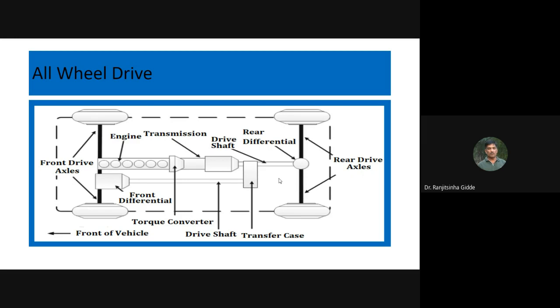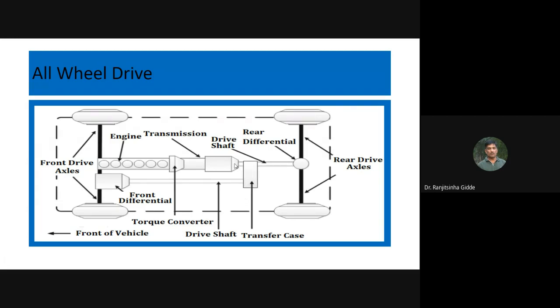Now all wheel drive means we need to provide drive to the front axle as well. How to provide that? For that, the transfer case is provided. So it is simply one mechanism.